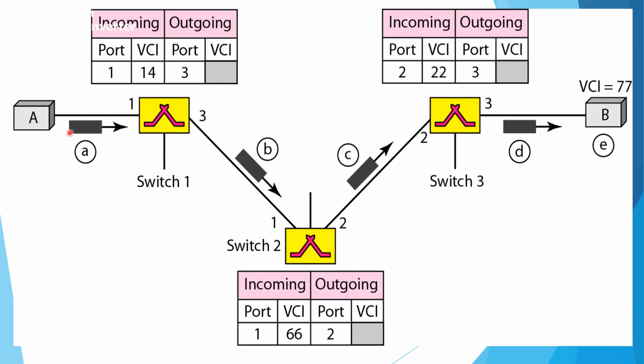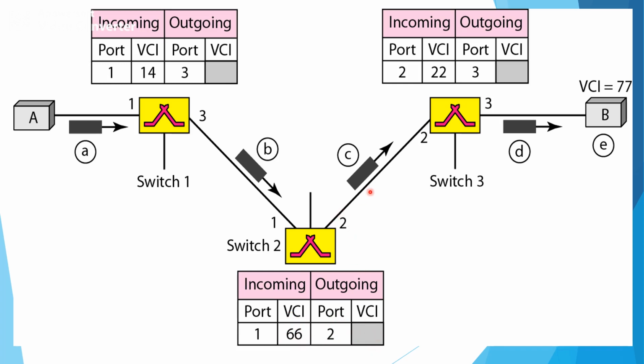Similarly, the same request frame is transferred to switch 2 via port 3. So you can fill the value of port 3 over here. Similarly, at switch 2 we can fill in the information like the incoming port is port 1 and the outgoing port is port 2, and the incoming VCI value is 66, and the outgoing VCI we can fill in later.